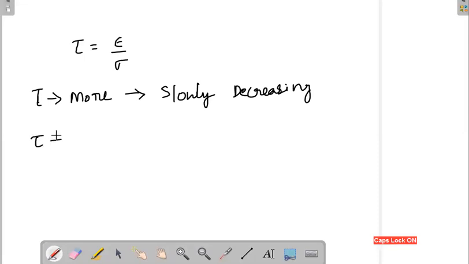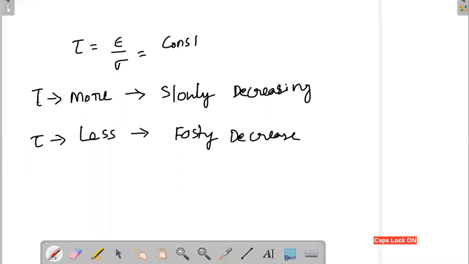If tau value is less, it is taking less time. Less time means fast decreasing. Epsilon is constant if the medium is given, so your tau is going to depend on conductivity. When tau is more, conductivity is less. If tau is less, conductivity is more.